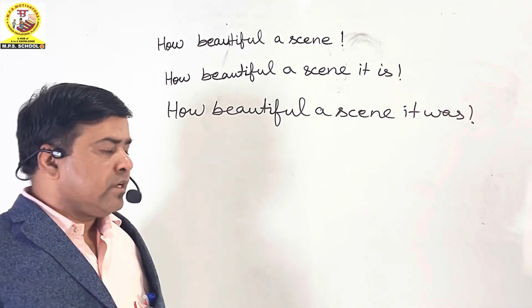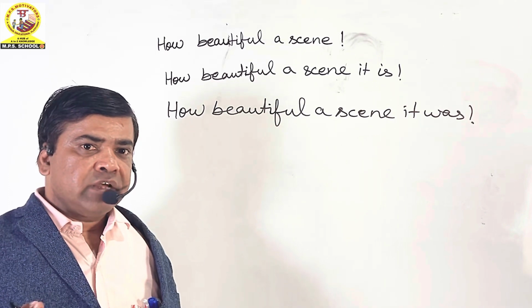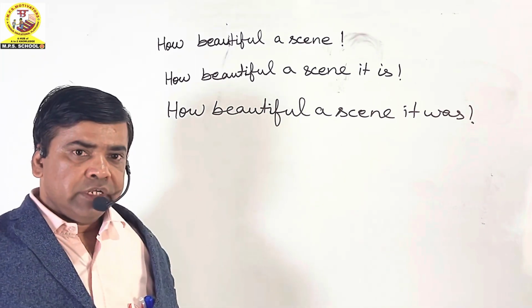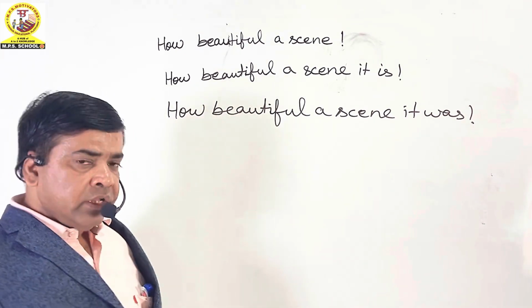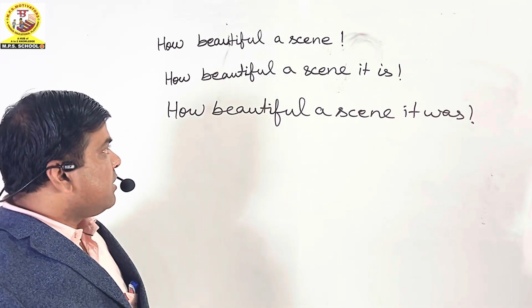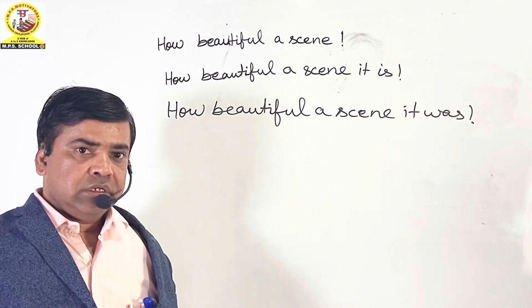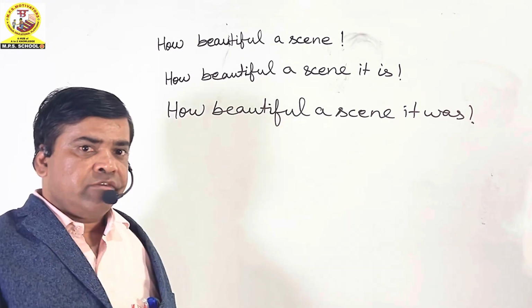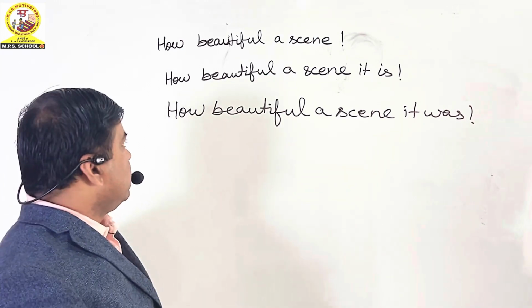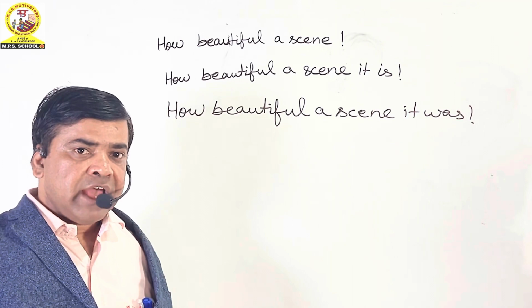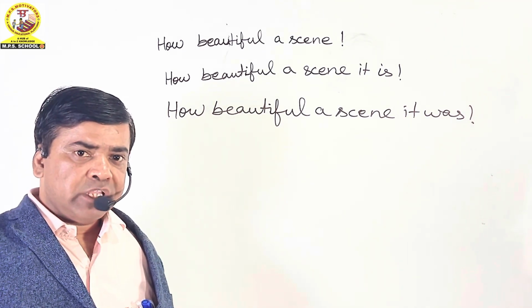In the first sentence, the subject and the verb have not been used. In the second sentence, "it is", out of which "it" is the subject and "is" is the verb, has been used in the sentence, and the scene is just observed in the present time.